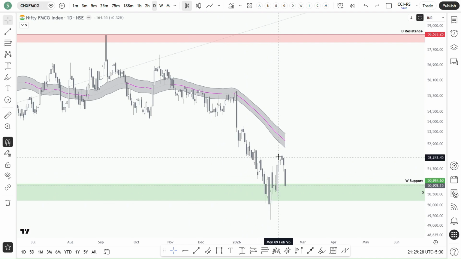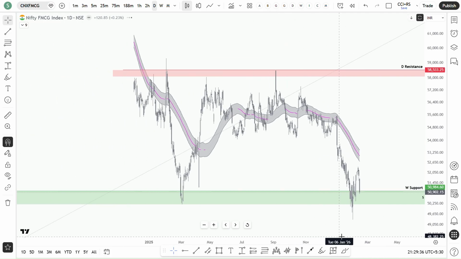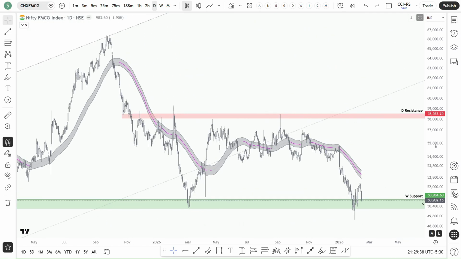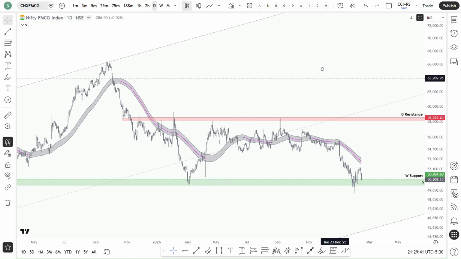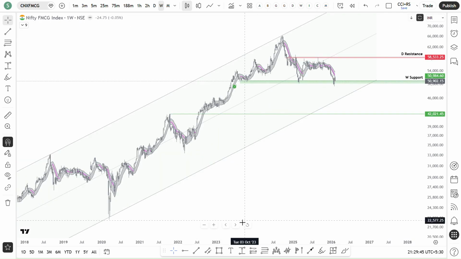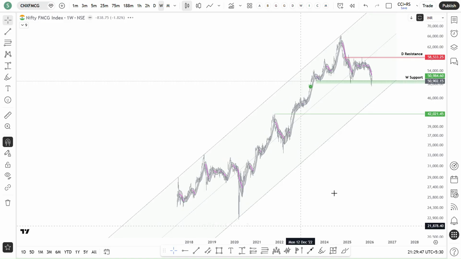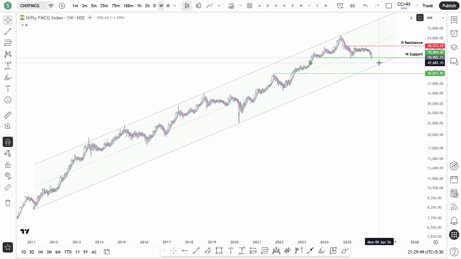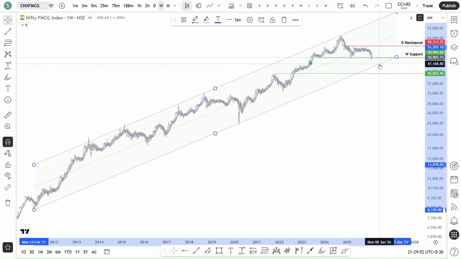So unless the price goes above the 50 SMA, I don't consider any positive movement in these FMCG stocks. Personally, what I want in FMCG stocks is for the price to reach this long-term support, so that it will be an ideal place to accumulate FMCG ETF.